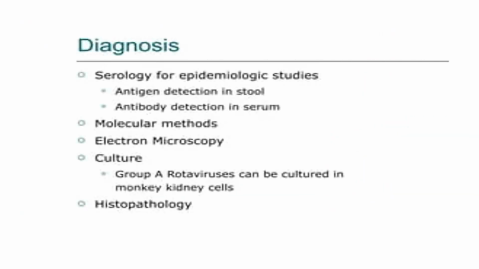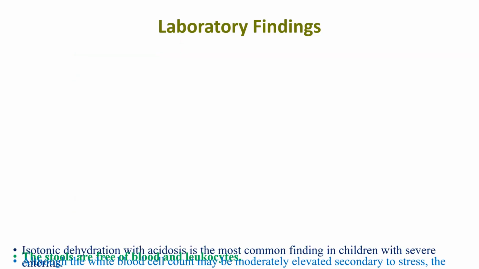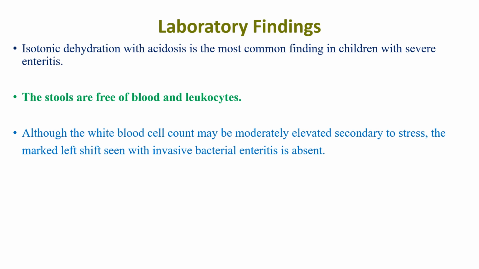Rotavirus is diagnosed by antigen detection in stool and antibody detection in serum. And there are also other modes of diagnosis such as molecular methods, electron microscopy, and culture. On laboratory findings, isotonic dehydration with acidosis is the most common finding in children with severe enteritis from any virus, including rotavirus. The stools are free of blood and leukocytes, and the WBC count might be moderately elevated secondary to stress, but the marked left shift seen with invasive bacterial enteritis is absent.